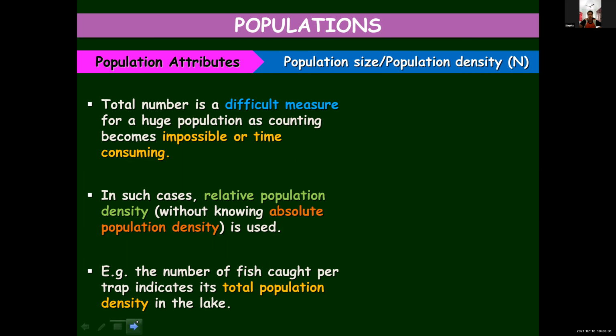Ma'am, what if it were mosquitoes? Mosquitoes also, that may be depending upon the number of bites we get. I'm just joking. We will not come to know the exact number because they keep flying, so it's not possible for us to calculate. Here also we will have to go for relative population density. Even if we want, it's not possible to find out the exact number. And more criteria are there, which you're going to see again.